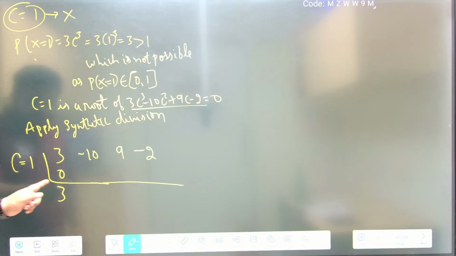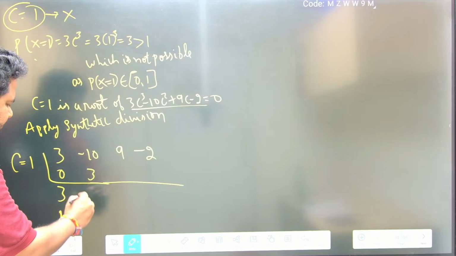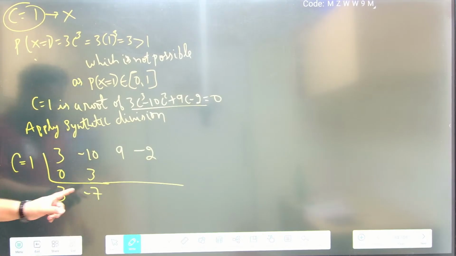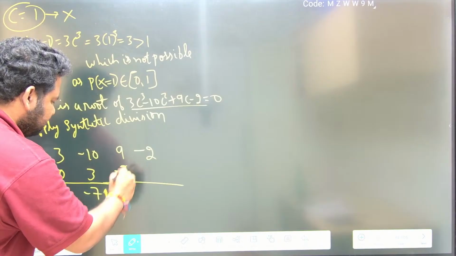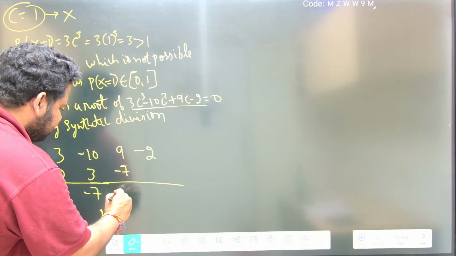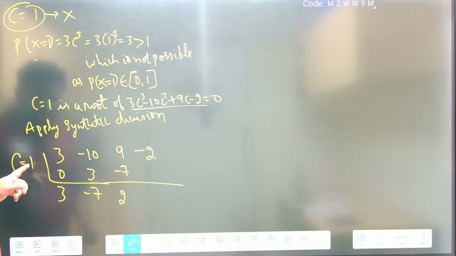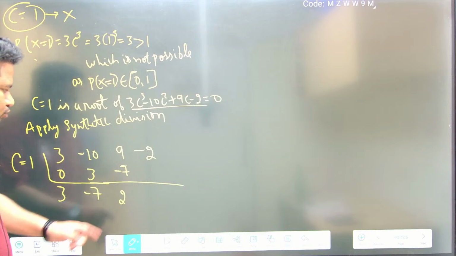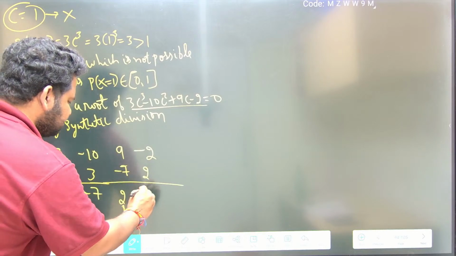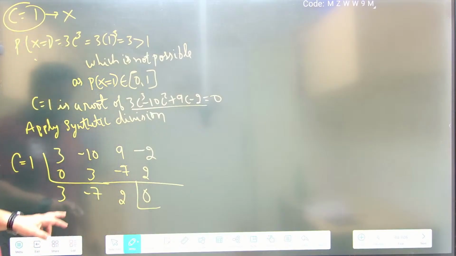So 1 into 3 is 3. Minus 10 plus 3 is minus 7. Now 1 into minus 7 is minus 7. We are having 9. 9 minus 7 is plus 2. Don't be hurried. We are having plus 2. Minus 2 plus 2 is 0. So we have to continue until we get 0. We got the value of 0.